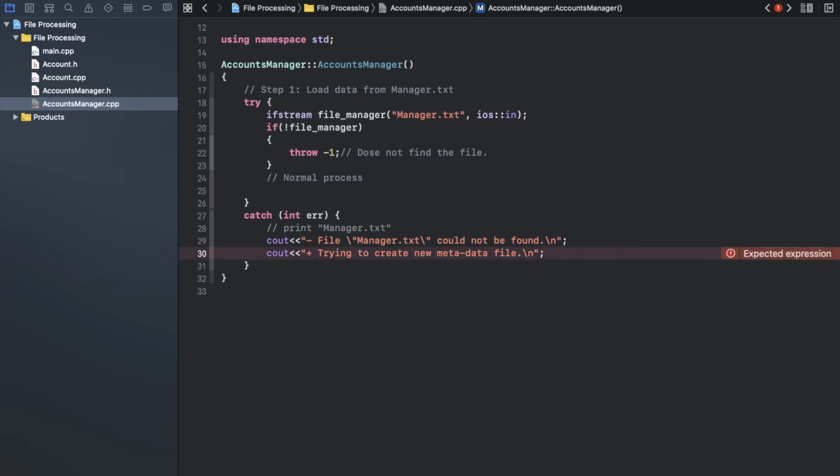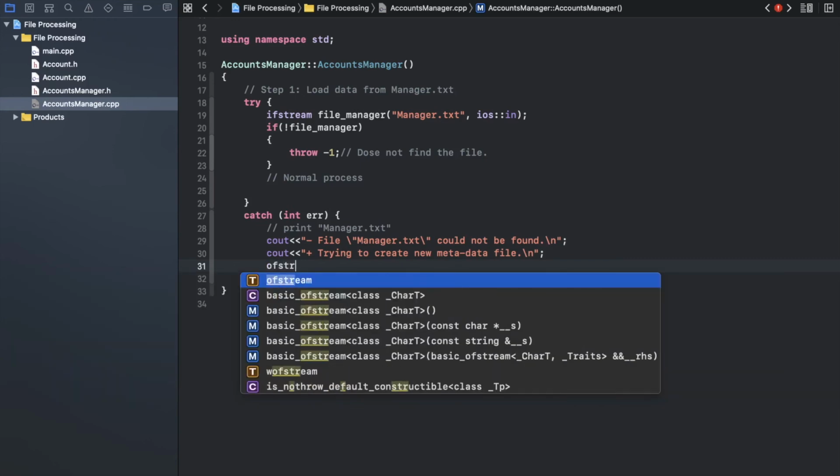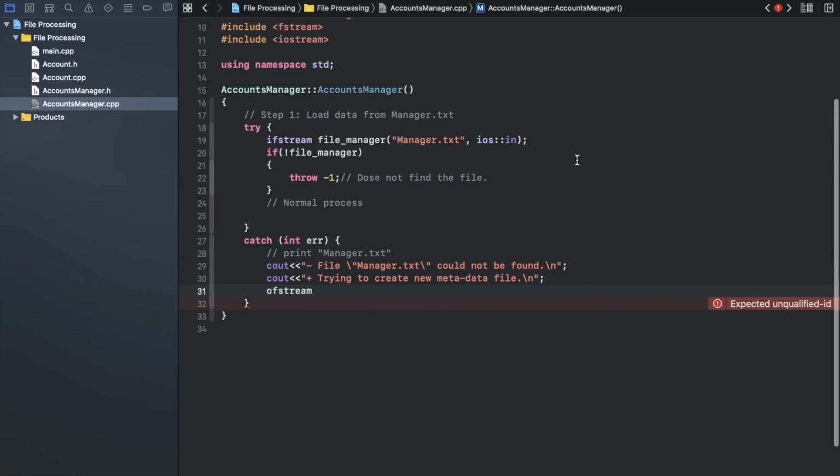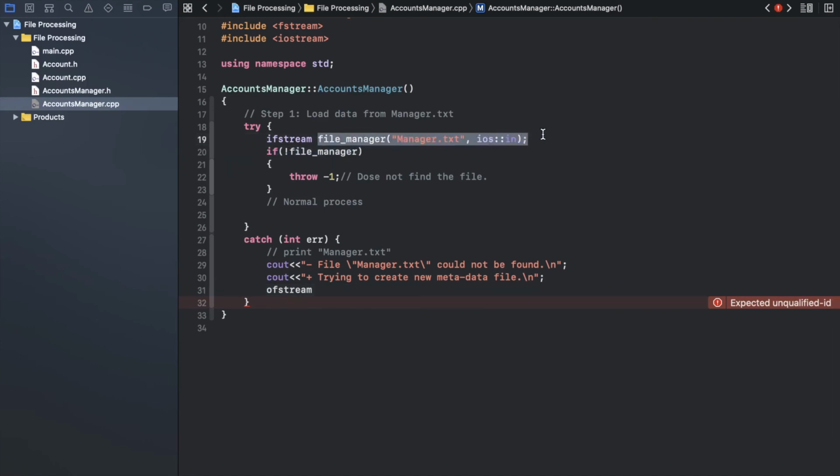Now we will move to doing processes inside the backup plan. So we try to create a file. If we try to create a file, we will use ofstream. Okay, and with ofstream I will copy paste the same name because it's very critical to use the same name.